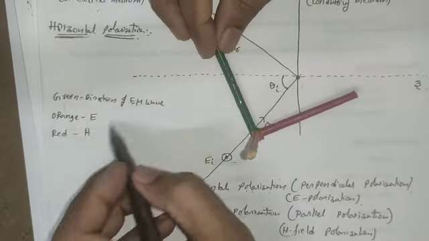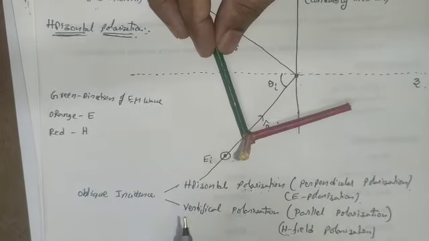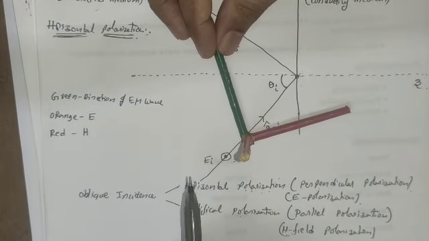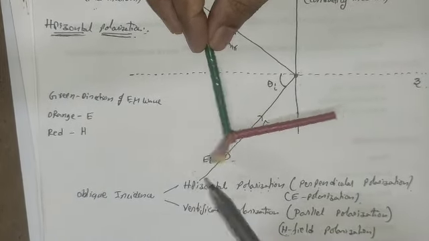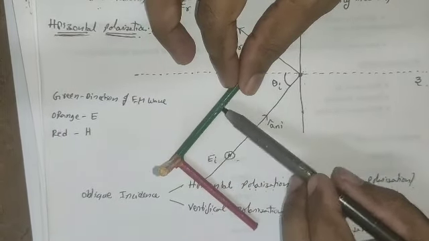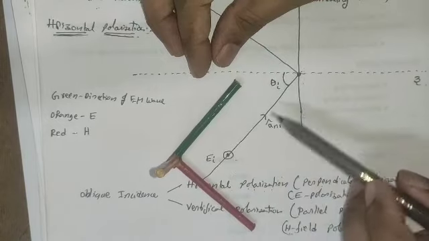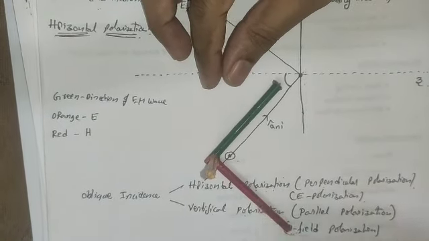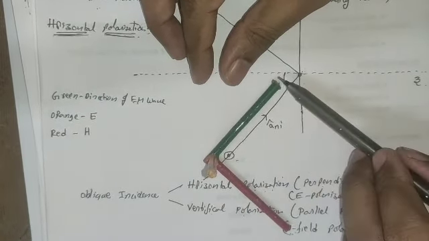Based upon these assumptions, let us find out the direction of the magnetic field. Here the green indicates the direction of the electromagnetic wave, which is oriented along this direction.